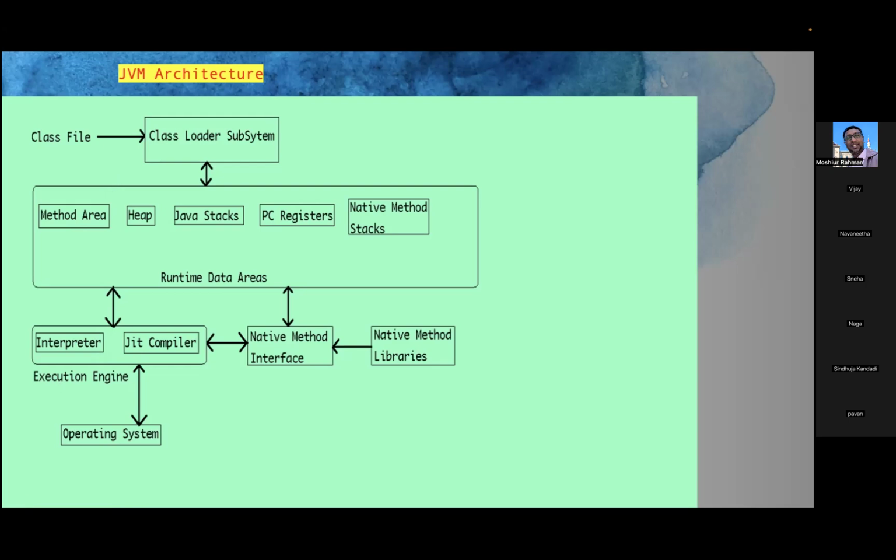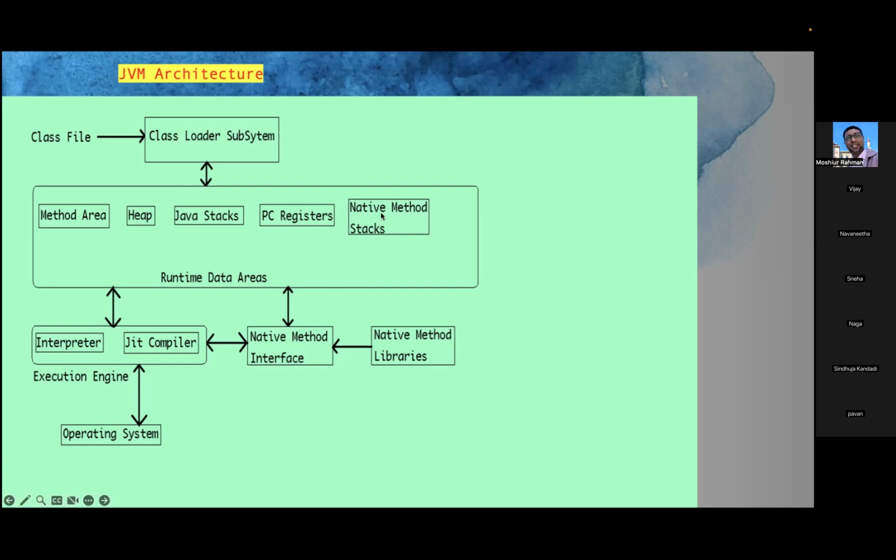Heap: what is a heap? It is used to create objects. If your program has any objects, all the objects are stored in this heap memory. Java stacks is a special memory allocation provided to the method area in case the method area is fully occupied. Now the PC register: as I mentioned, a register is a memory area, and it contains the address of memory instructions.